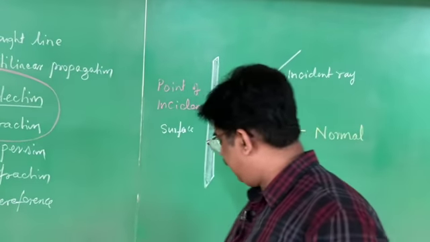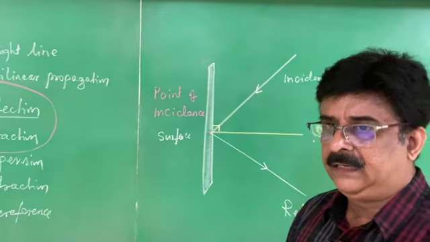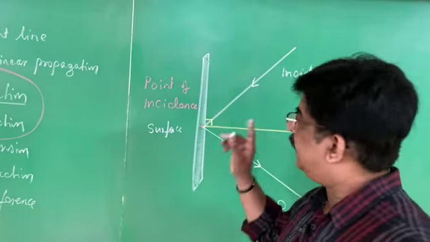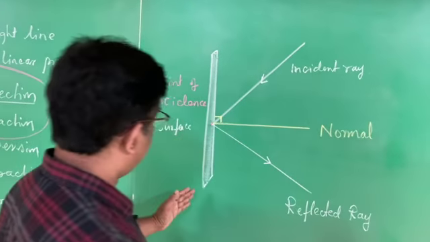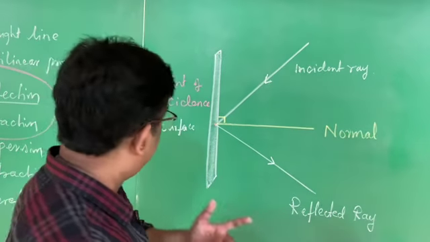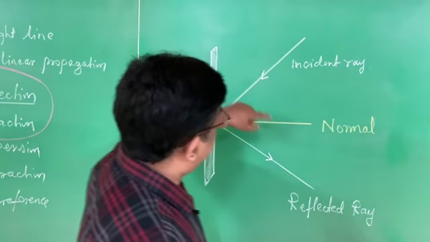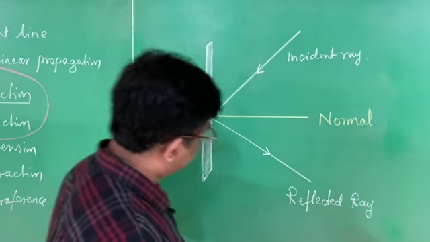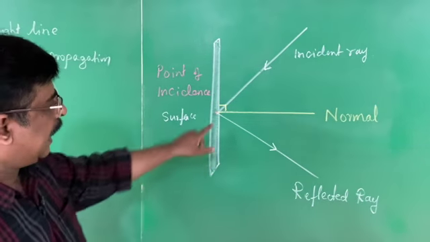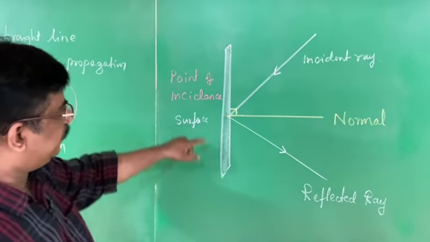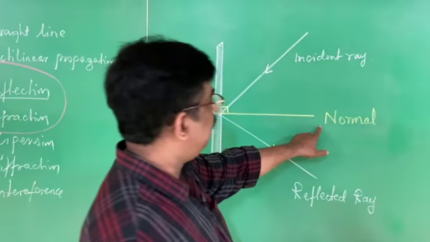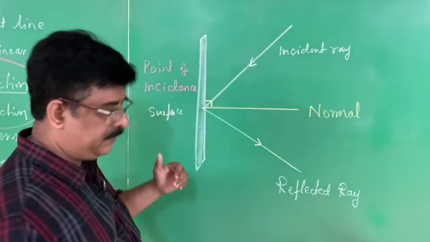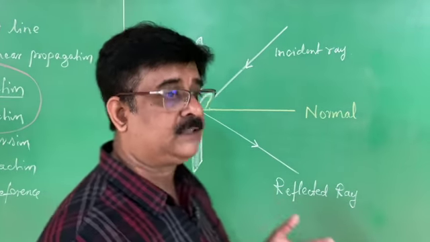This is the diagram of reflection. In the examination, if they ask, what is reflection? Explain with a neat diagram. You have to write the diagram like this. In that diagram, there should be a surface. It is a polished surface. The best polished surface is the mirror. And the incident ray is directed towards the surface, and the reflected ray is always directed away from the surface. And there is a line which is perpendicular to the surface at the point of incidence. That is called the normal. It is an imaginary line. Right? Now see, using this diagram, we can arrive at the laws of reflection.